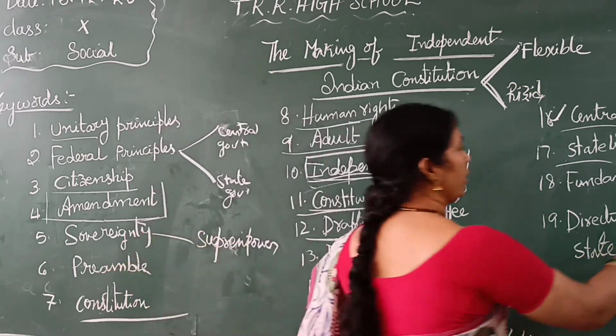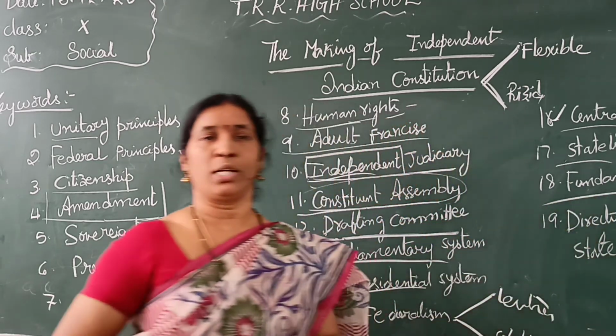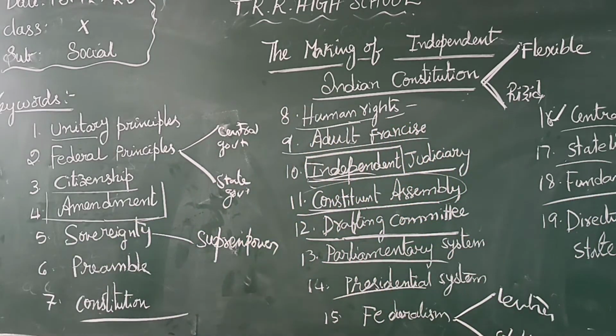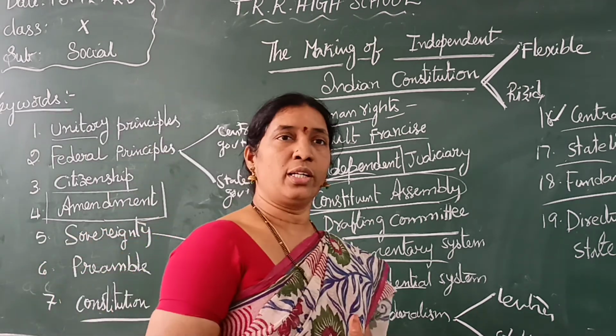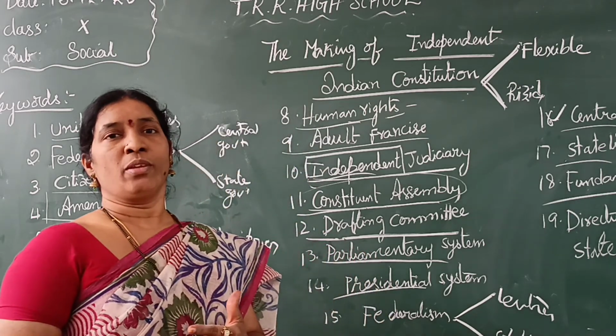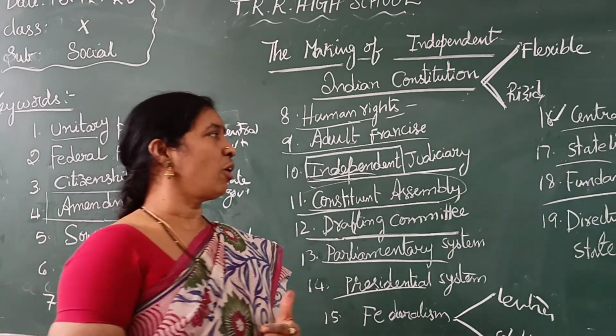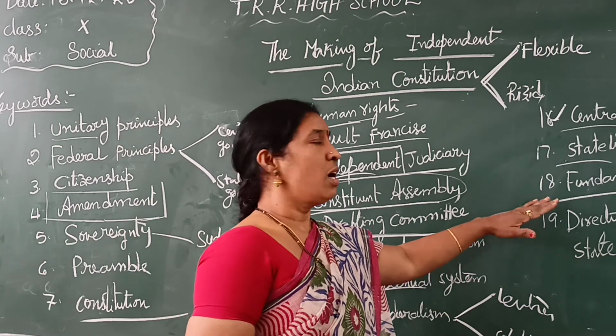And next, fundamental rights. Every country has fundamental rights. In our country we have 6 fundamental rights. We learned in 8th class: right to live, right to work, and right to religious freedom. Okay, these are all the 6 fundamental rights that come under fundamental rights.